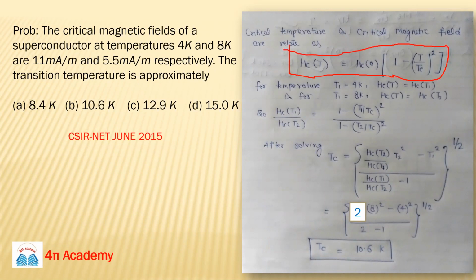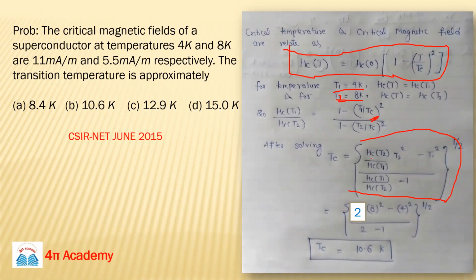Suppose your T1 is 4 Kelvin, and second temperature T2 is 8 Kelvin. At these temperatures, our Hc is HC at T1 and HC at T2, and we already have the values. So just divide these two equations like this. Now you can solve these equations and find the value of TC in terms of HC at T1, HC at T2 and T1, T2. So this will be your final formula. I skipped a few steps, but you can solve and find that it will be this.